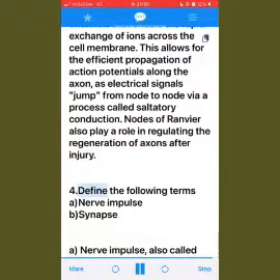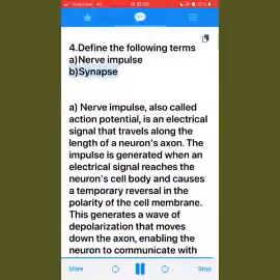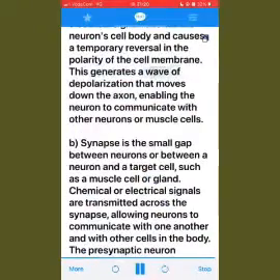4. Define the following terms. A. Nerve impulse. B. Synapse. A. A nerve impulse, also called action potential, is an electrical signal that travels along the length of a neuron's axon. The impulse is generated when an electrical signal reaches the neuron cell body and causes a temporary reversal in the polarity of the cell membrane. This generates a wave of depolarization that moves down the axon, enabling the neuron to communicate with other neurons or muscle cells.